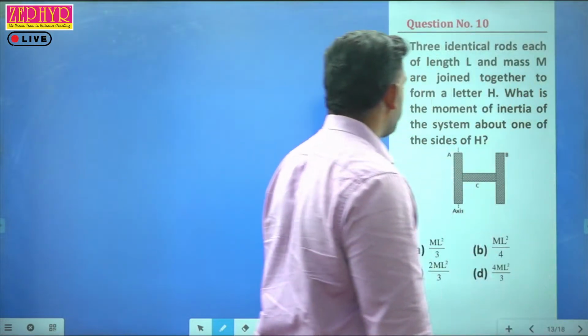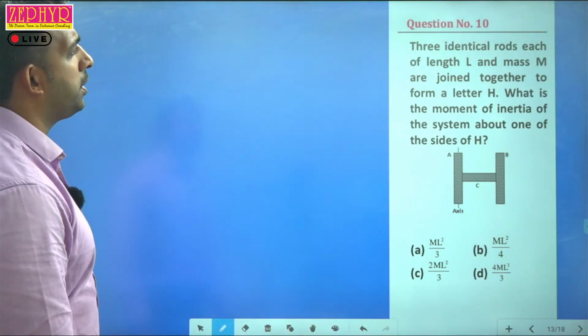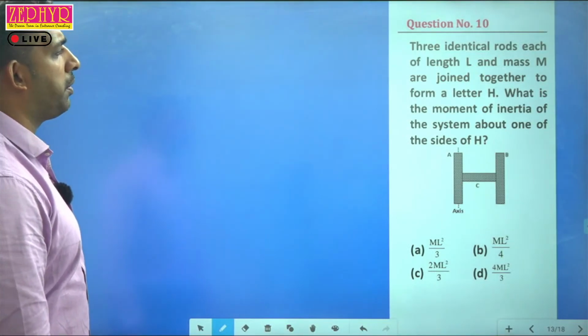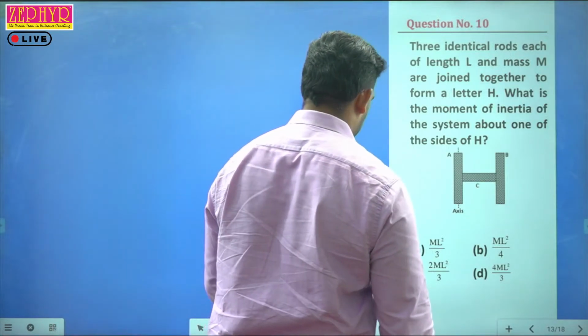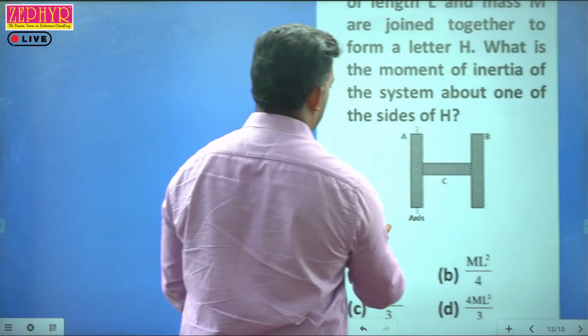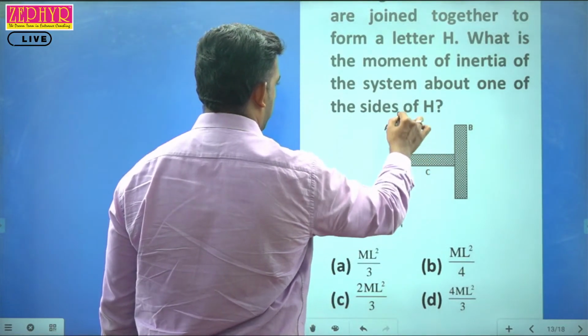Next one. Three identical rods, each of length L and mass m, are joined together to form a letter H. What is the moment of inertia of the system about one of the sides of H? You're supposed to find out the moment of inertia about this axis. This is the axis where you need to find the moment of inertia.